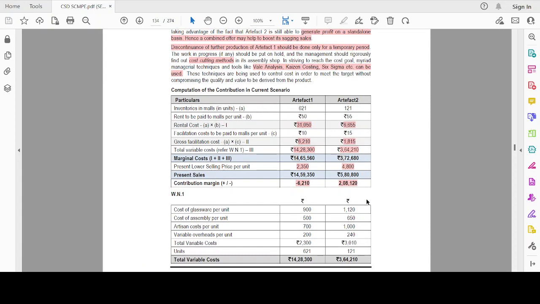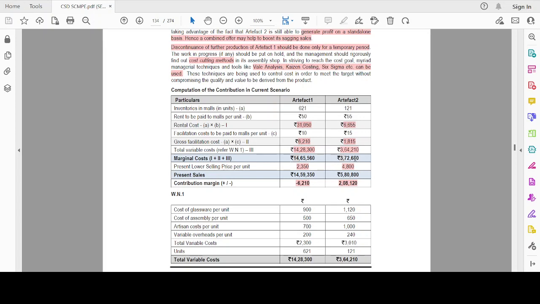Now, let us compute the contribution in the current scenario. Inventories in the mall are 621 and 121, and the rent to be paid and facilitation cost are 50 and 10, 55 and 15 for artifact 1 and artifact 2. This brings us to a total of 6210 for facilitation cost and 31050 for rental cost. Similarly for artifact 2. The total variable cost we have already computed, and all the marginal costs are given here.